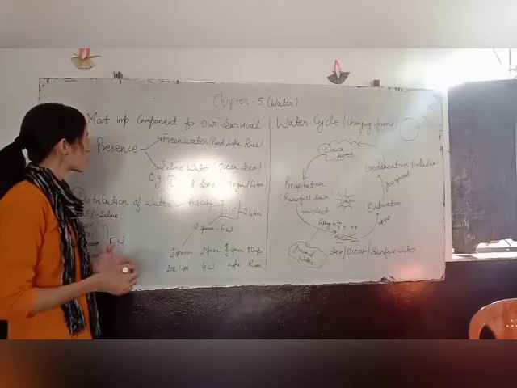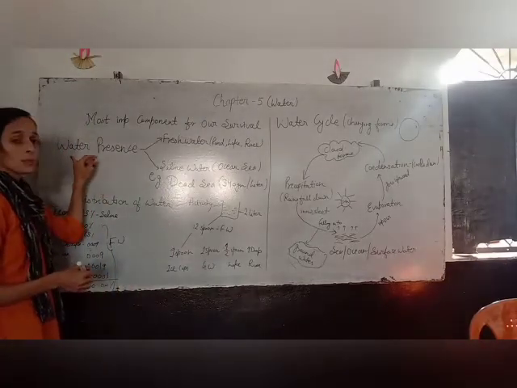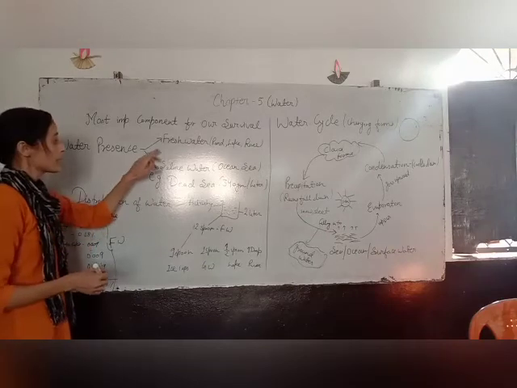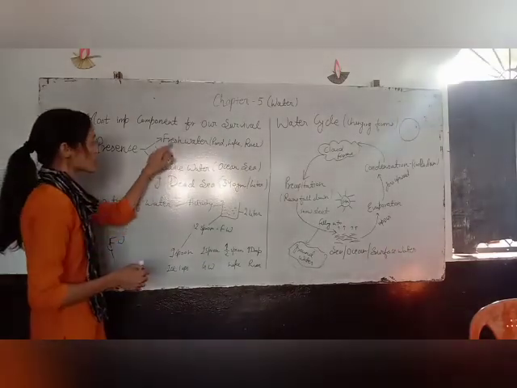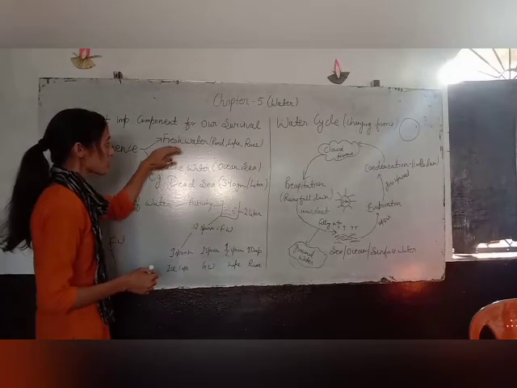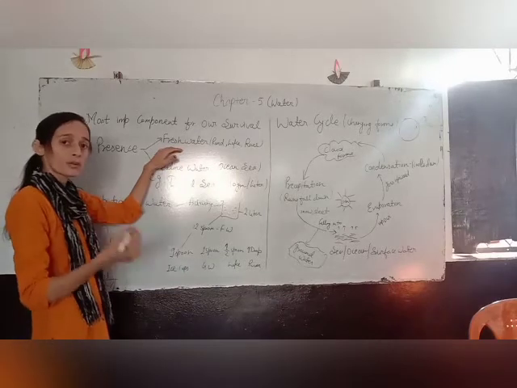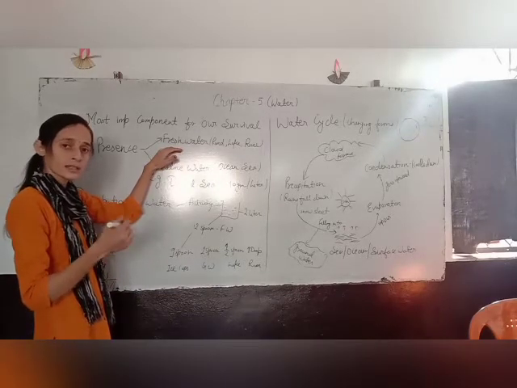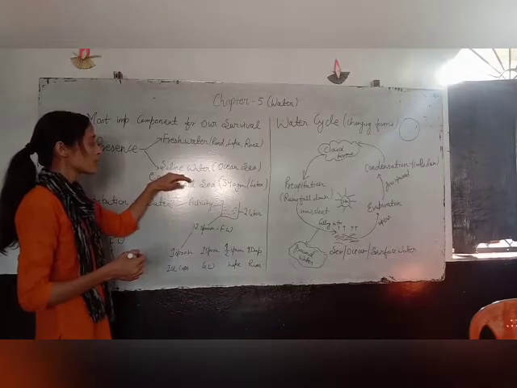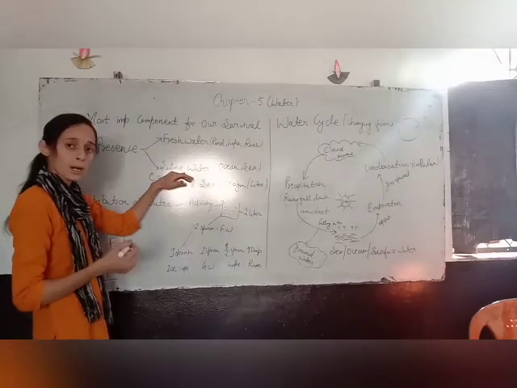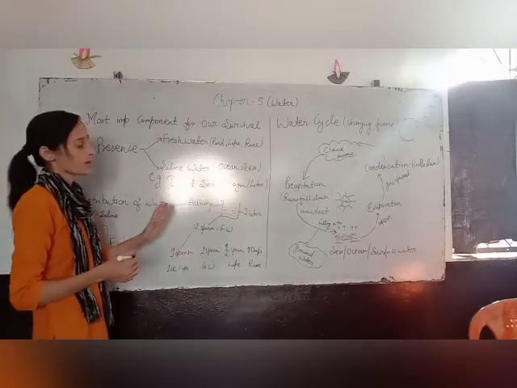Still, there is a need to understand how much water we can use and which type of water we can't use. That's why water is generally present in two forms, that is fresh water and saline water. What is the difference between the two? Fresh water we can use for drinking, for cooking and all the important things in our life. And the saline water, we can't use for our daily purposes. You can say that this water is useless for ourselves.